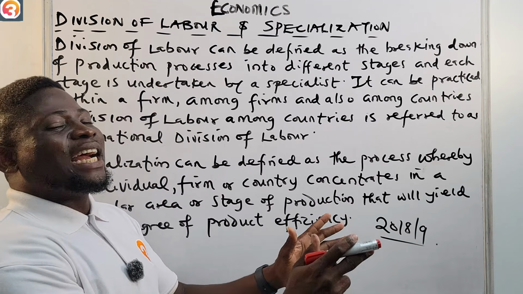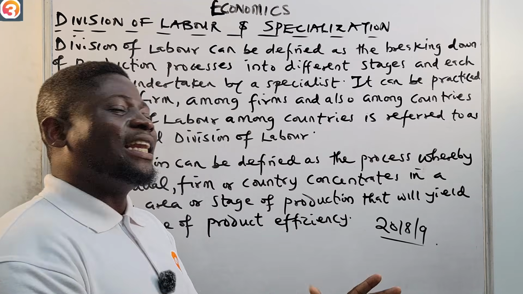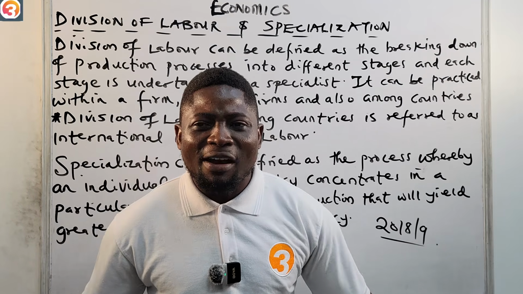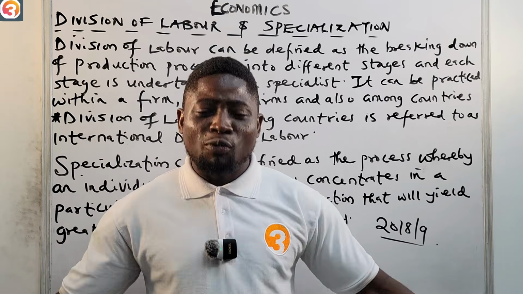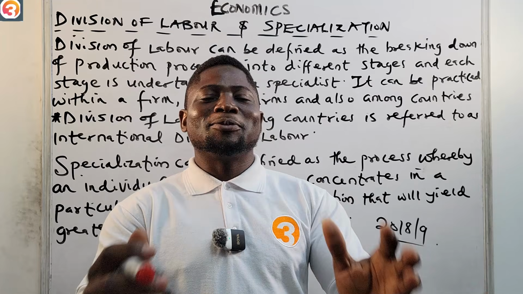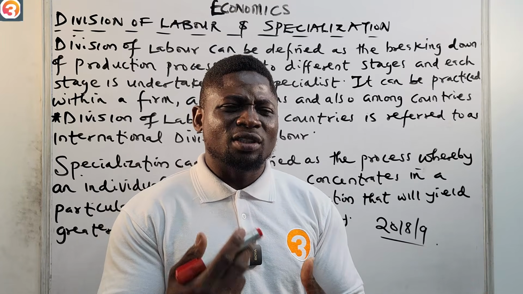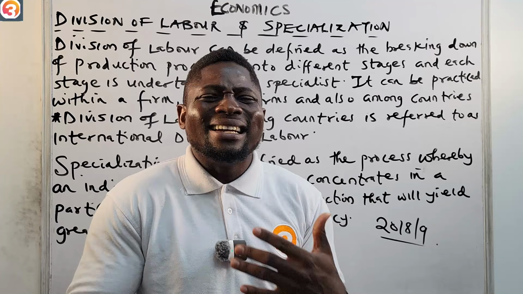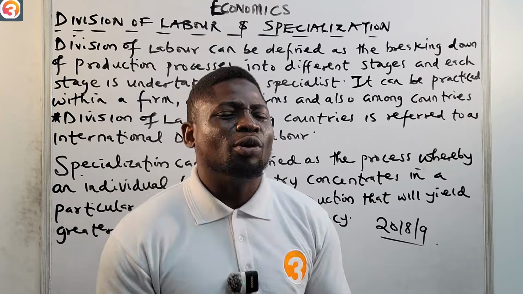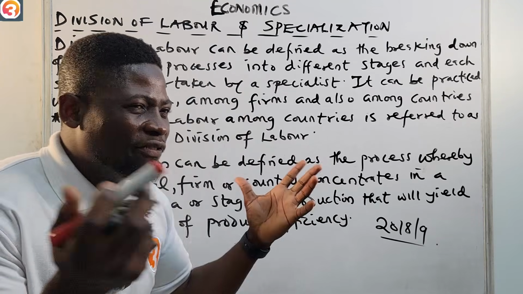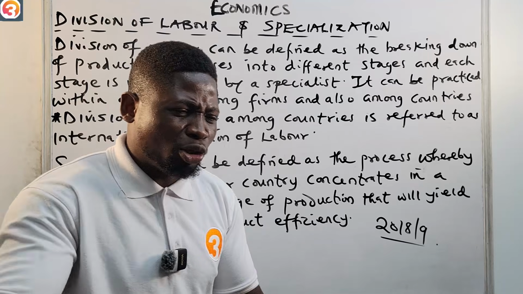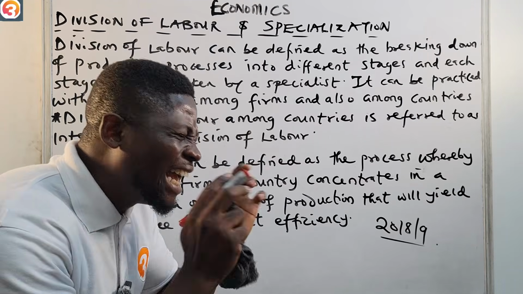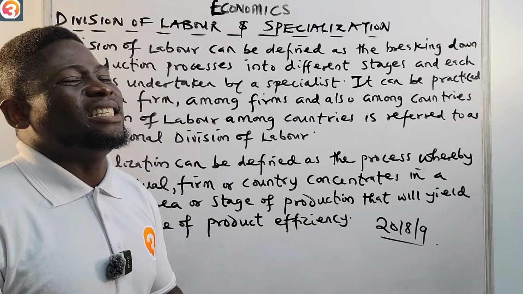A specialist is handling this part, another specialist is handling this part, another specialist is handling this part. After all the specialists have worked on their different parts, we bring them together, making the job very easy and increasing output and productivity. So that is division of labor. You break down a task into different stages, and at each stage it is undertaken by a specialist.